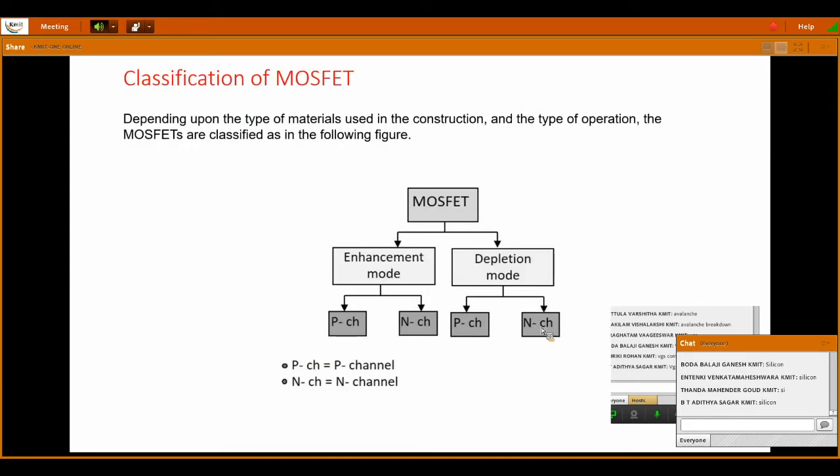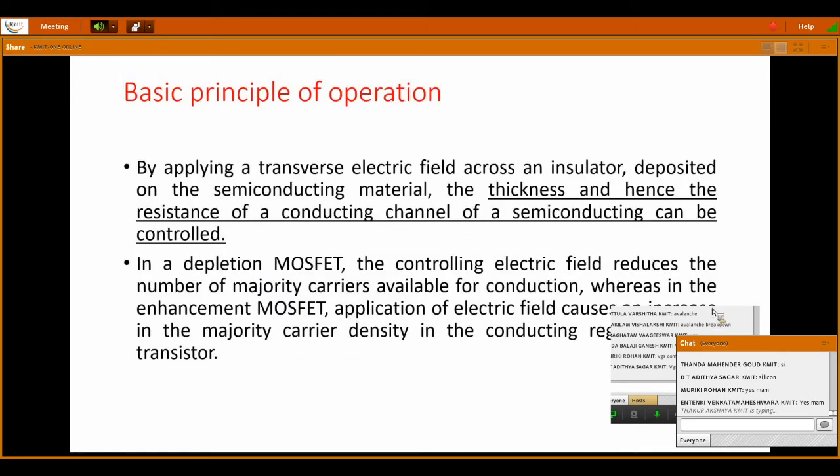So till here, is it clear to all of you? Shall I move on to the further topics? We will move on to the operation of MOSFET. All these are basics. Is it clear to all? Okay, ma'am, because I need some response so that I can move forward.